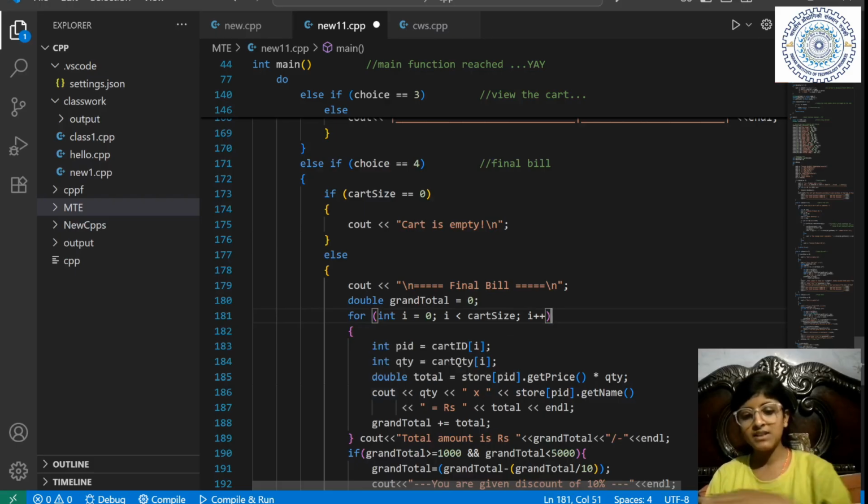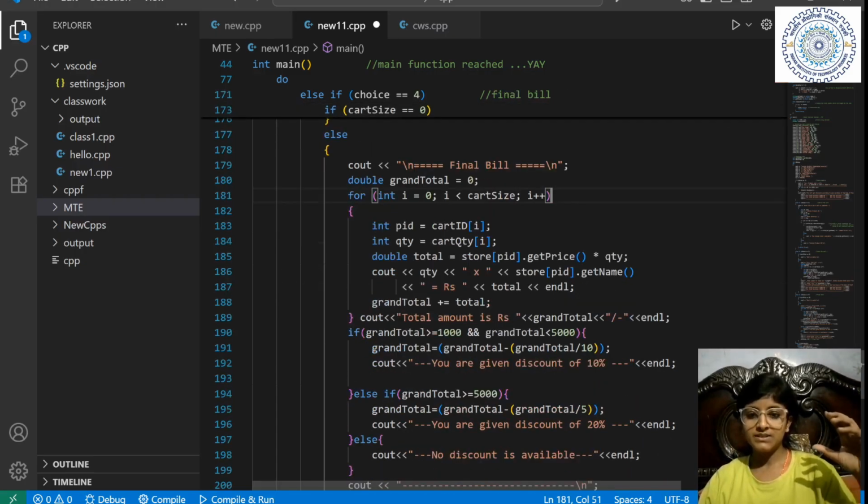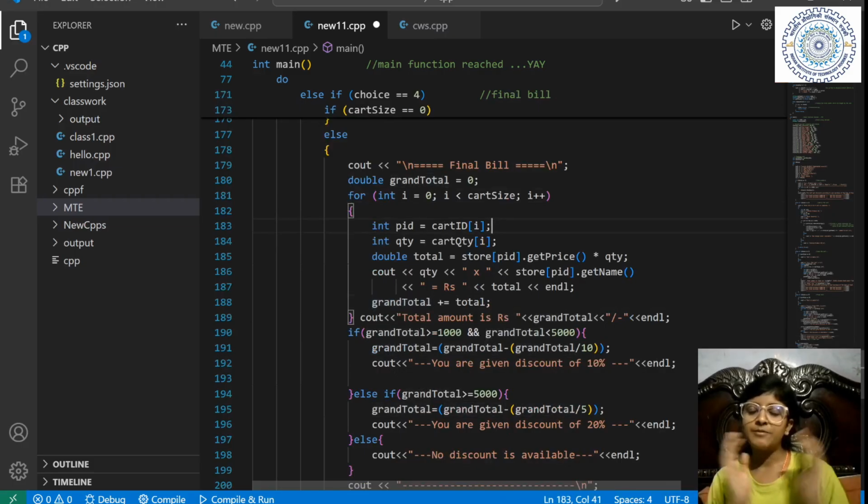Then we print the things and add the total to the grand total. After the loop is complete, in the final bill, I will first check the discount, then show the bill.